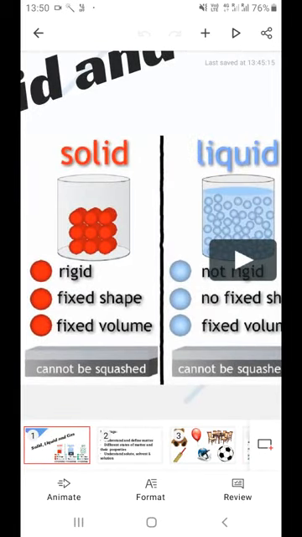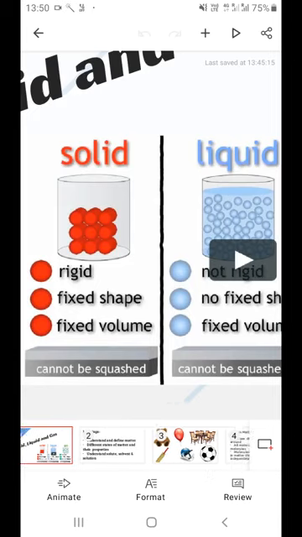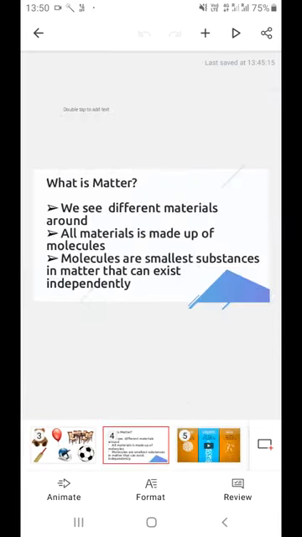For example, a mobile phone in your hand. Can you see the molecules present inside the phone? But it is a solid item, so it is matter. It is a material. But can we see the molecules with our naked eyes? No, we cannot. But the topic is all about understanding that yes, molecules are present in all three states of matter. Let it be solid, let it be liquid, or let it be gas.